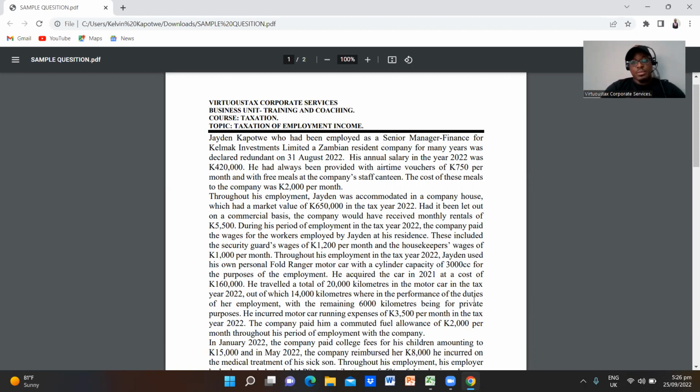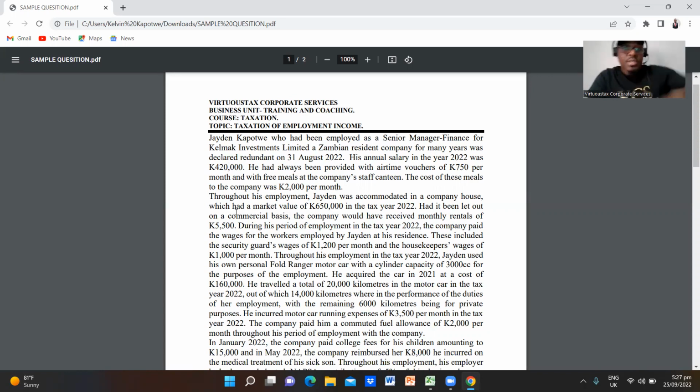Jaden Kapotwe, who had been employed as a senior manager finance for Kelmac Investments Limited, a Zambian resident company, for many years, was declared redundant on 31st August 2022. So his annual salary in the year 2022 was 420,000 kwacha. He had always been provided with airtime vouchers of 750 per month and with free meals at the company's staff canteen. So the cost of these meals to the company was 2,000 kwacha per month.